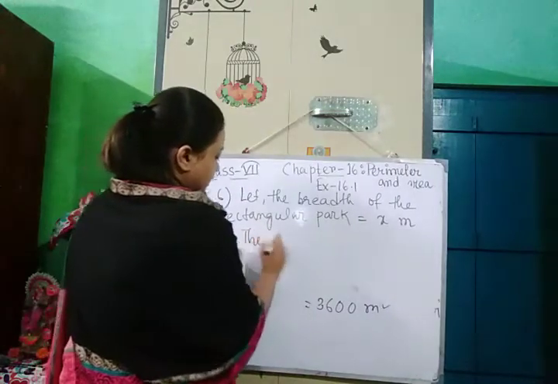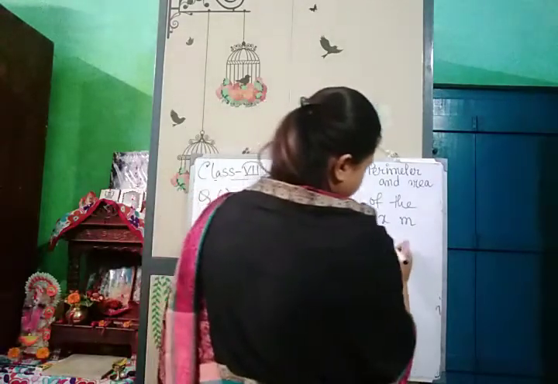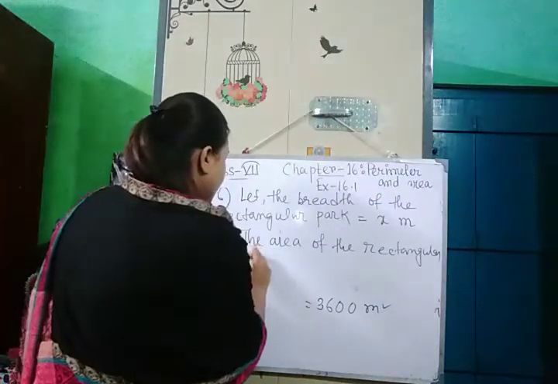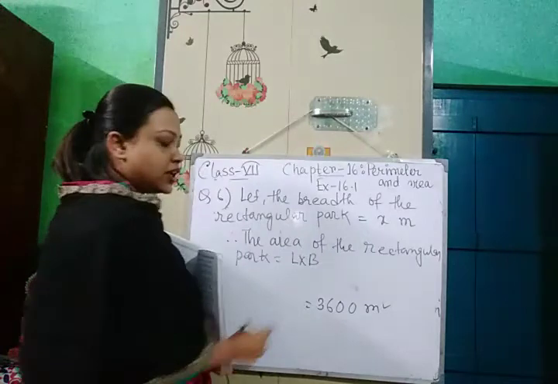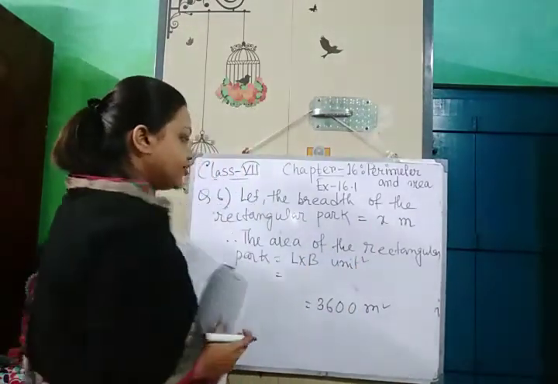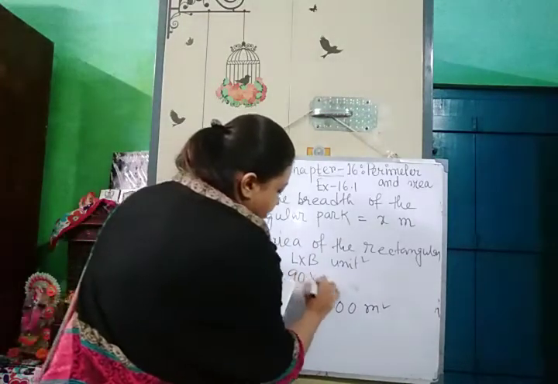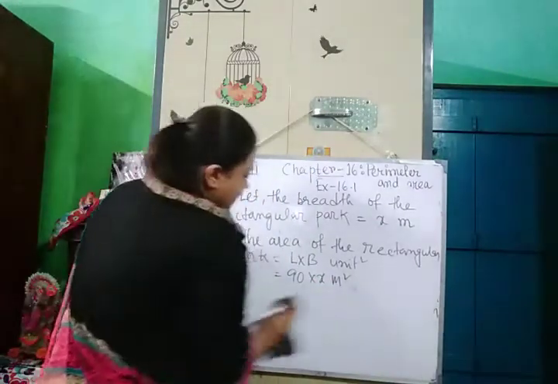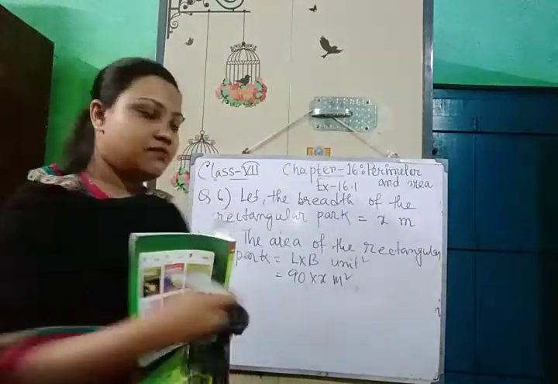Therefore, the area of the rectangular park is length into breadth. That is the formula, unit square. So length is given here 90 meter and breadth we have assumed x meter. So length 90 into x meter square. And we have found the area of the rectangular park, which is 3600 meter square.